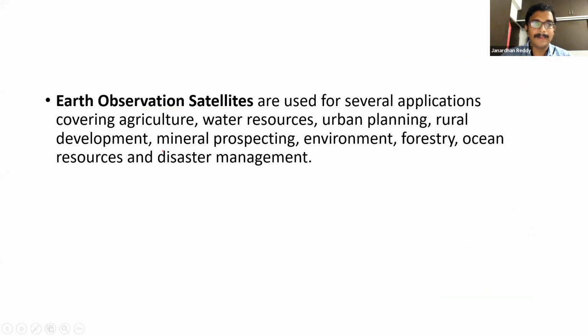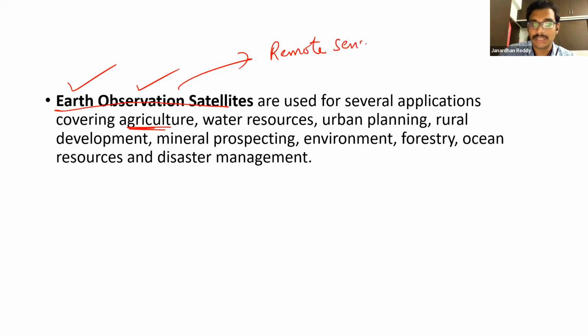Now, the second type of satellite is the Earth observation satellite. It has several applications, like agriculture, because we are observing the Earth. This is also called remote sensing satellites. This terminology is important.